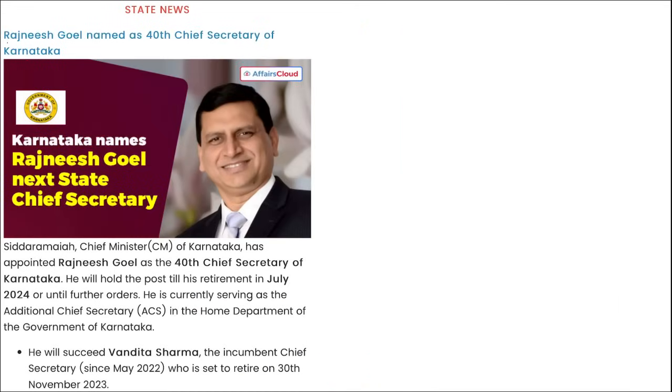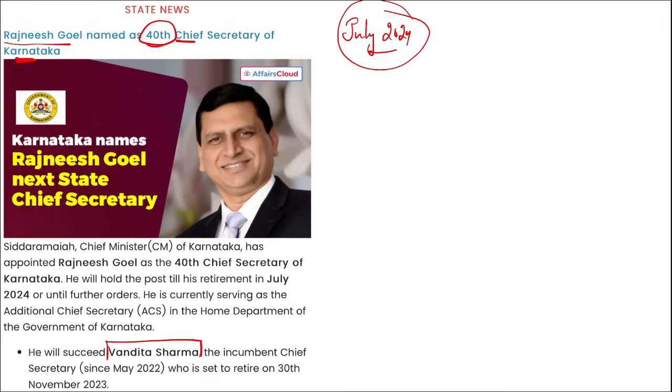Next is state news. Rajneesh Goyal has been named as the 40th Chief Secretary of Karnataka. I repeat, recently Chief Minister of Karnataka Siddaramaiah appointed Rajneesh Goyal as the 40th Chief Secretary of Karnataka. He will hold the post till his retirement in July 2024 or till further orders. He will succeed whom? He will be succeeding Vandita Sharma.